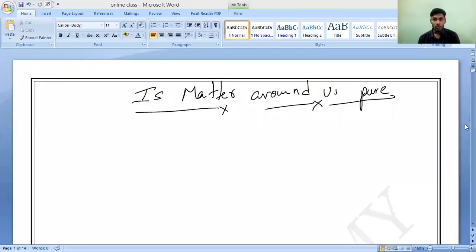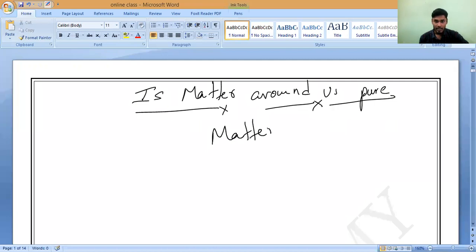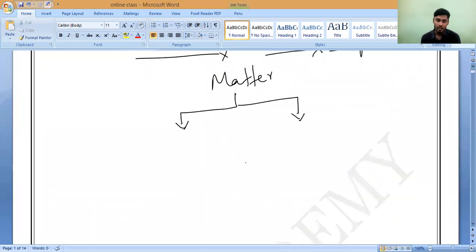So as we continue the second chapter in chemistry, that is, is matter around us pure, correct? In the last class, I taught you what matter is and how matter has been segregated into two categories. Matter around us is classified into two things depending upon the similarities and dissimilarities, how the particles are present inside it, either all are the same or all are different.